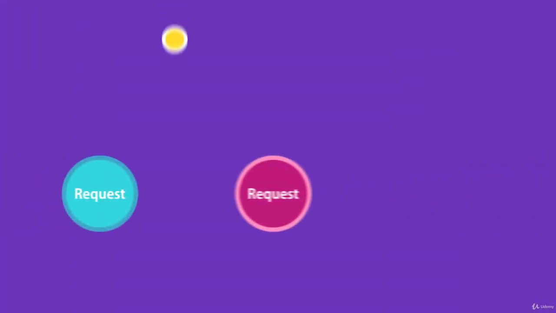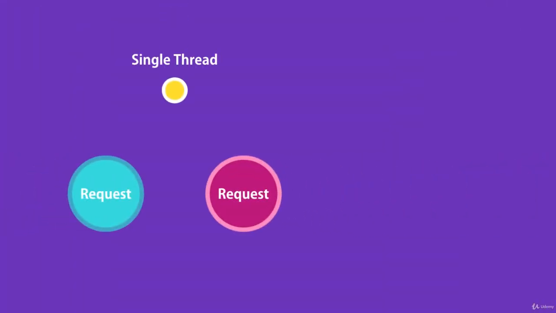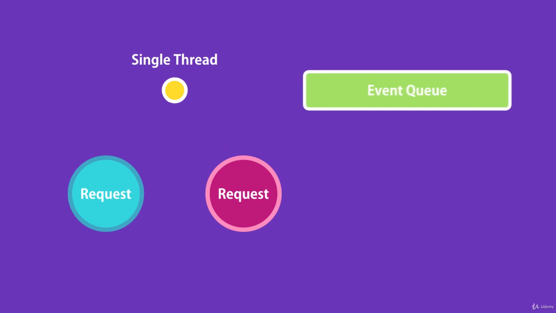In Node, we have a single thread to handle all requests. When a request arrives, that single thread is used to handle that request. If we need to query a database, our thread doesn't have to wait for the database to return the data. While the database is executing our query, that thread will be used to serve another client. When the database prepares the result, it puts a message in what we call an event queue. Node is continuously monitoring this queue in the background. When it finds an event in this queue, it will take it out and process it.